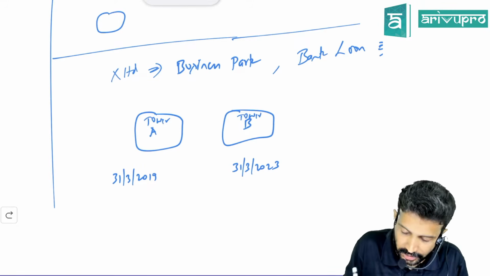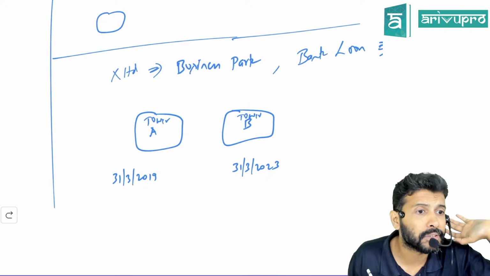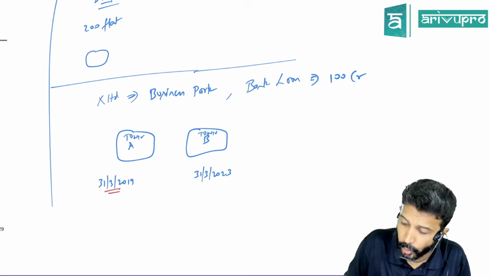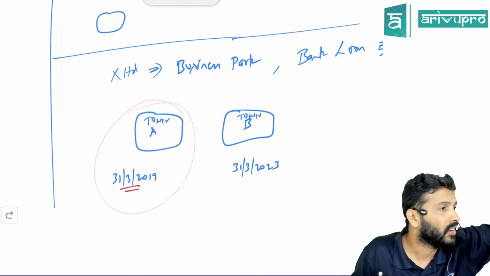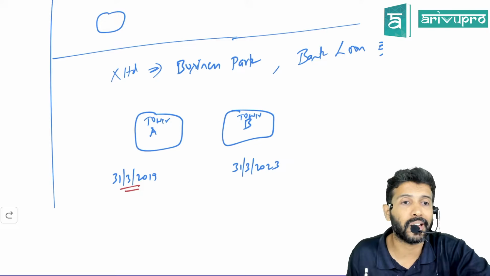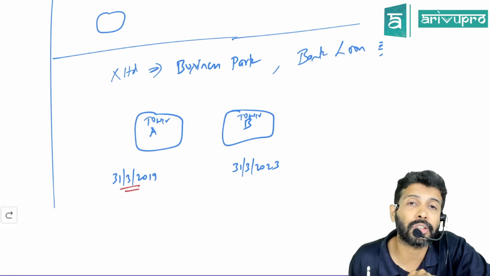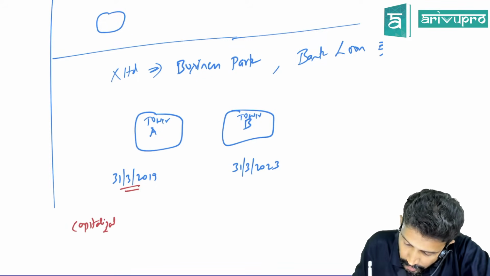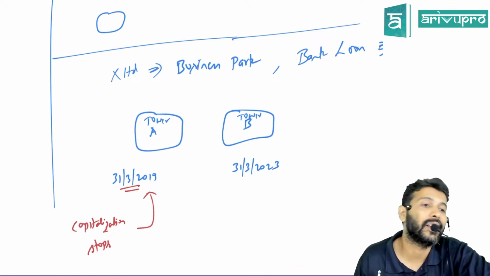Independent. Because once Tower A is complete, people will start occupying it and using it for whatever purpose. So that means this asset is completed. Though you have taken one loan which is used for multiple purposes, for capitalization purposes this will be treated as a separate component, because can you use this tower after 31st March 2019? Yes. So capitalization stops on Tower A on 31st March 2019.